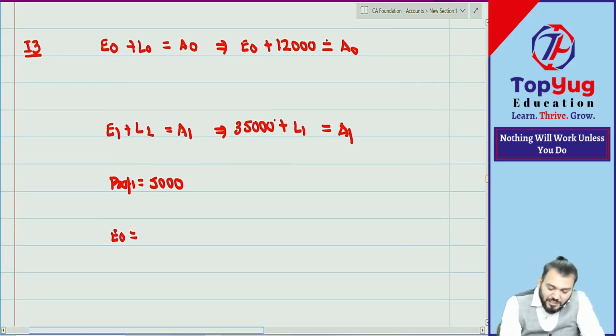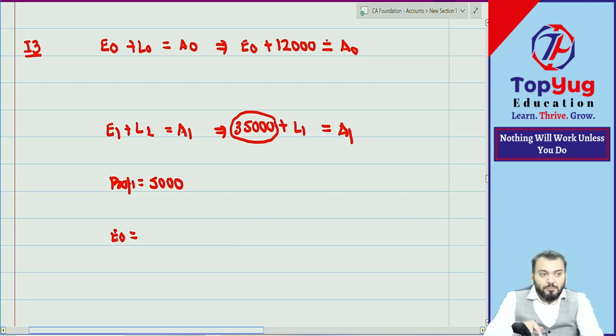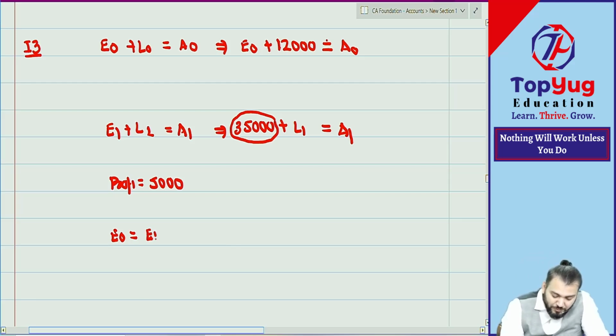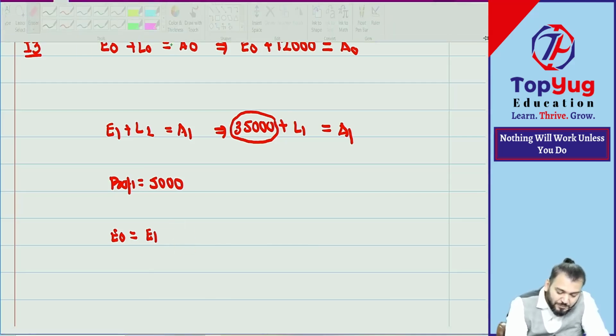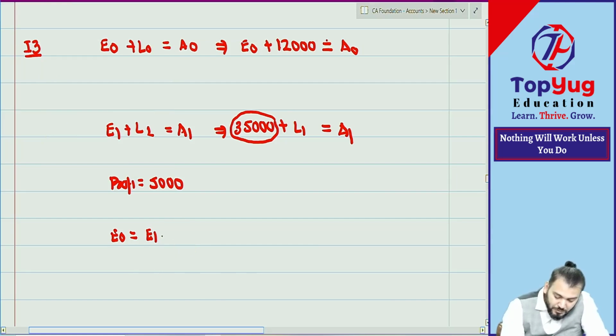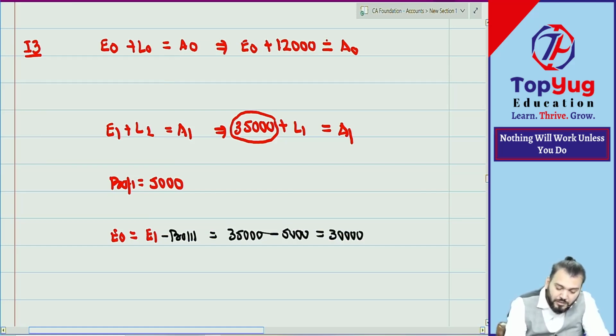Okay, this 35,000 will be inclusive of profit. Means opening capital plus profit is equal to closing capital. Okay, E0 we can say E1 minus profit. This point have you understood? E1 is what? 35,000 minus profit is equal to 5,000 is equal to what? So you got E0.